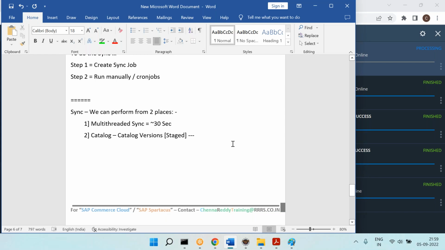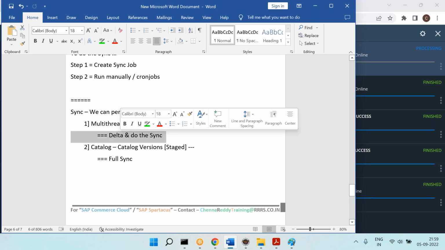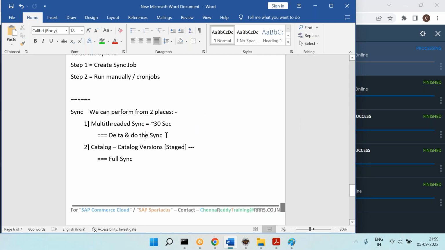Now let's understand the explanation for it. When you do the multi-threaded synchronization, it will look for delta and do the sync. If you go to the catalog version, it will do the full sync. That's the difference. Full sync means, let's say I have 1000 products, all the 1000 products will be synced. With multi-threaded, out of the 1000 products, let's say 20 products are modified, only those will be synced. So delta sync here, full sync there. That's the difference between these two.